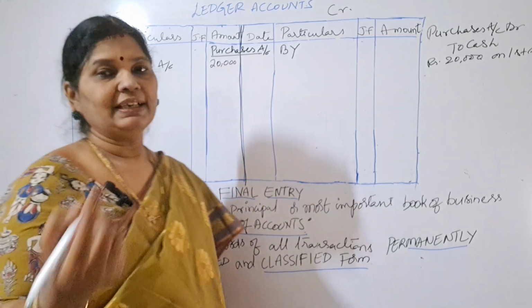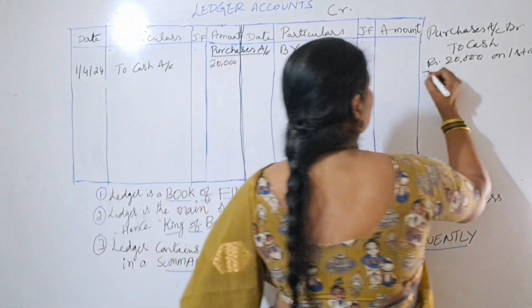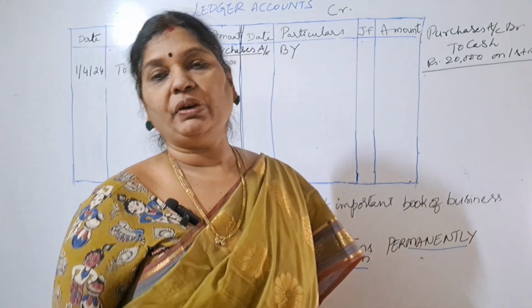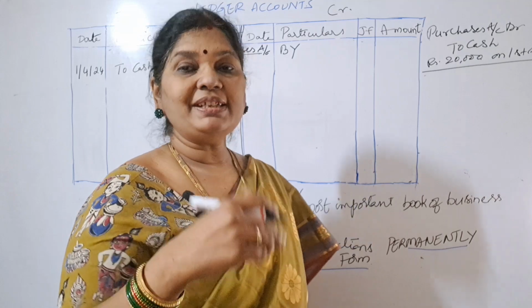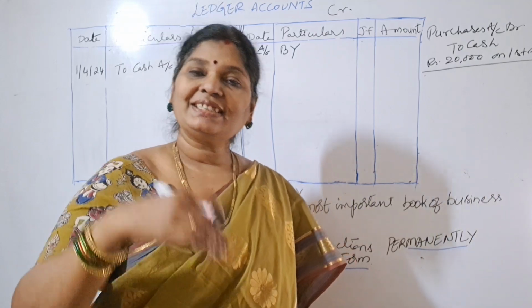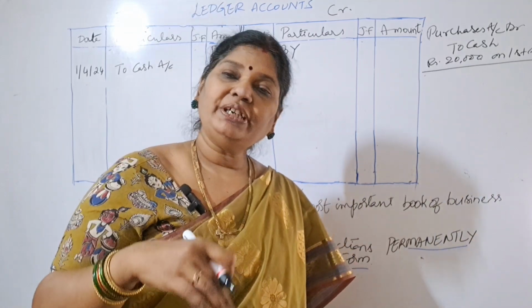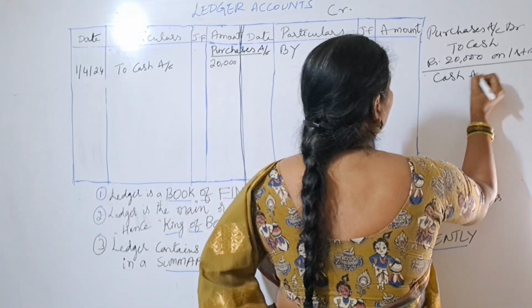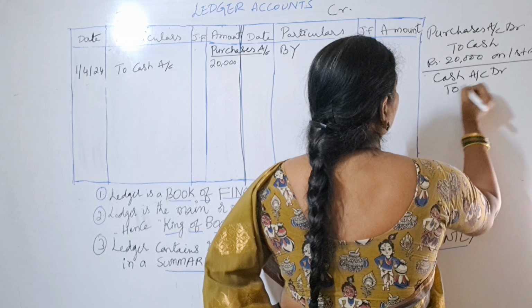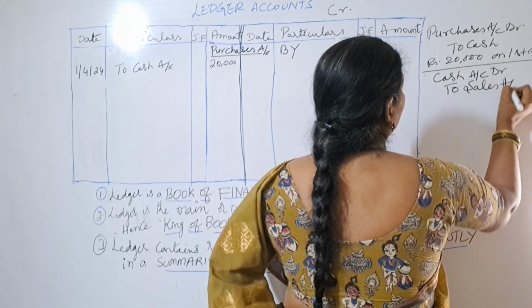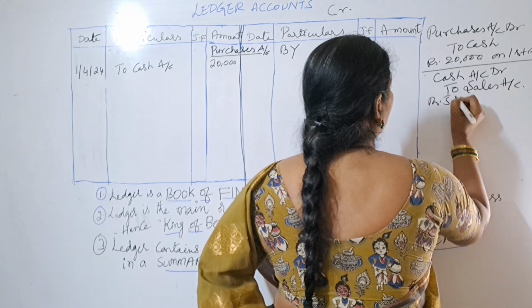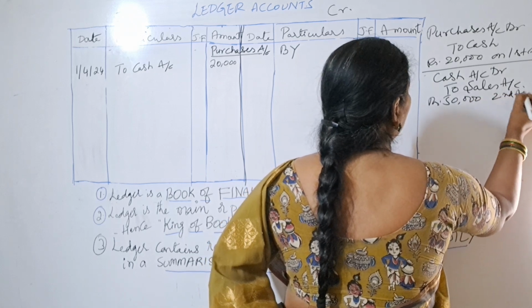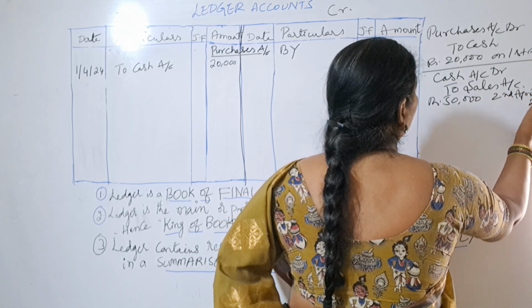Right? Next, I will take another entry. Sold goods for 50,000. So what is the entry? Cash is coming into our business, right? Cash account debit to sales account. Rupees 50,000 on 2nd April 24.